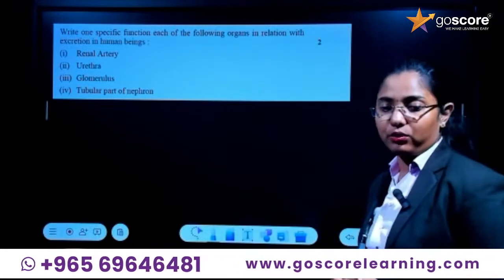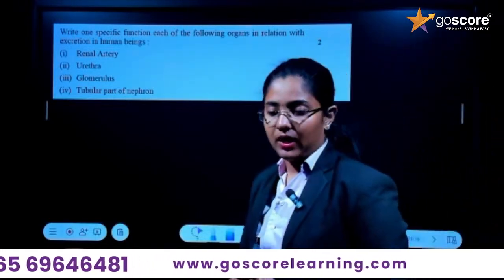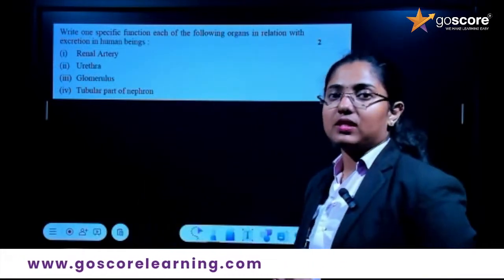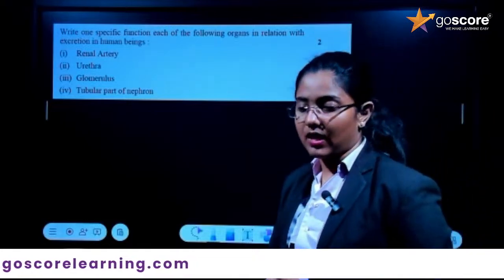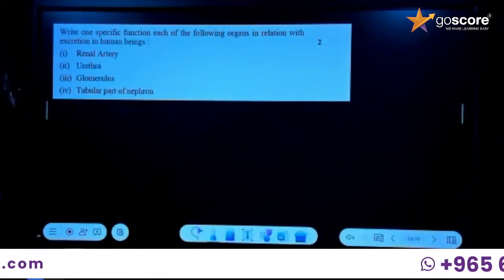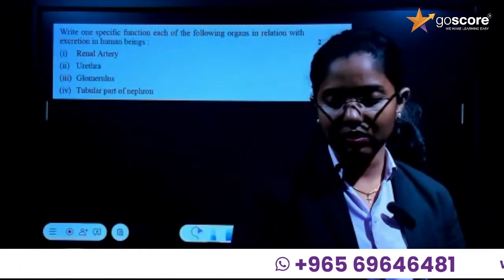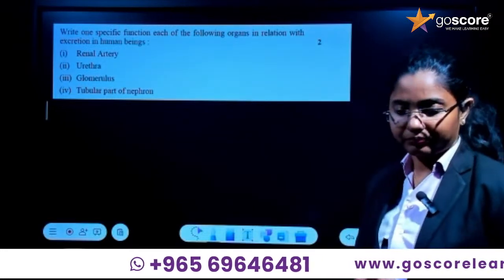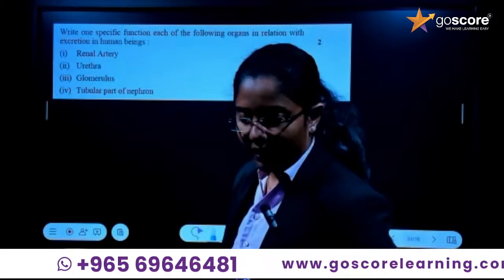Tubular part of nephron. You know the importance of the tubular part of nephron. Reabsorption and secretion are done in the tubular part of nephron. Okay, concentration of urine also takes place in the tubular part of nephron. Okay, is it clear? Yeah.